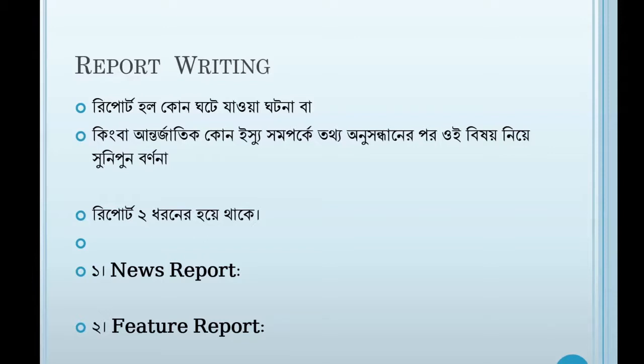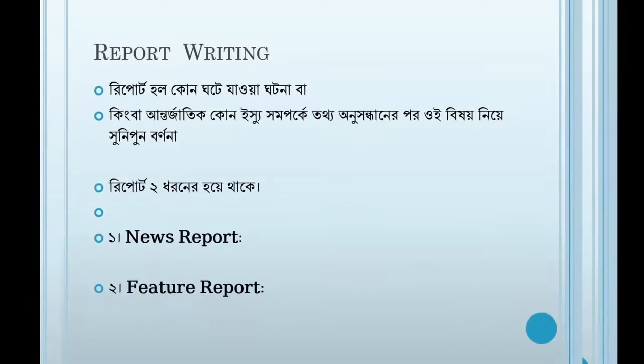So, in a short way, it can be said that a report may be an incident which has happened already. On the other hand, a report can be research work which is found after investigating a matter, which can be a national or international issue. There are two types of report. One is news report, another one is feature report.